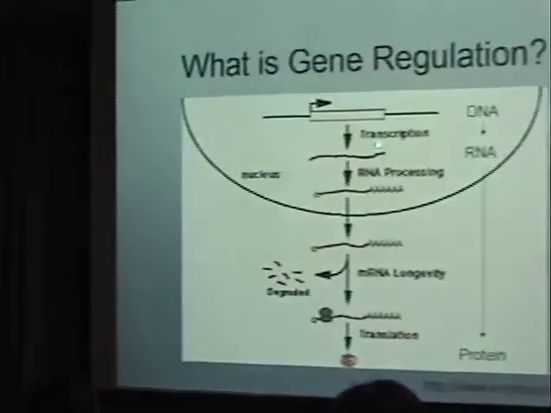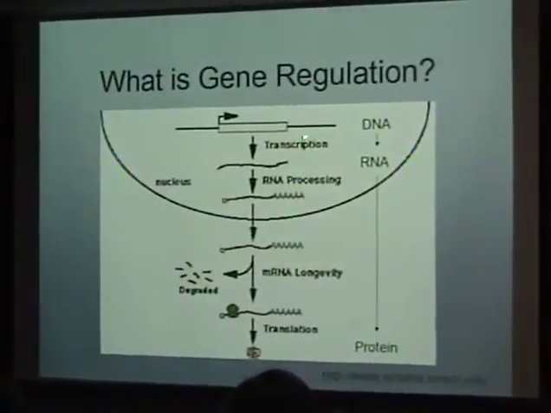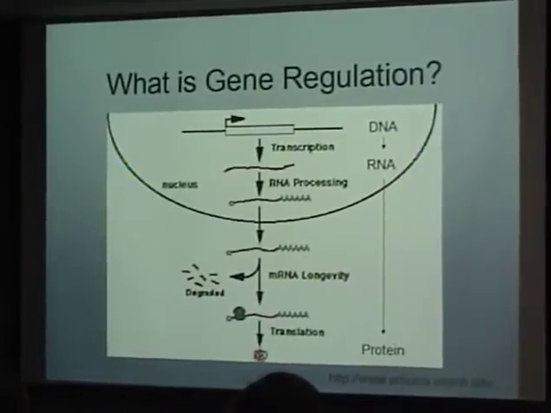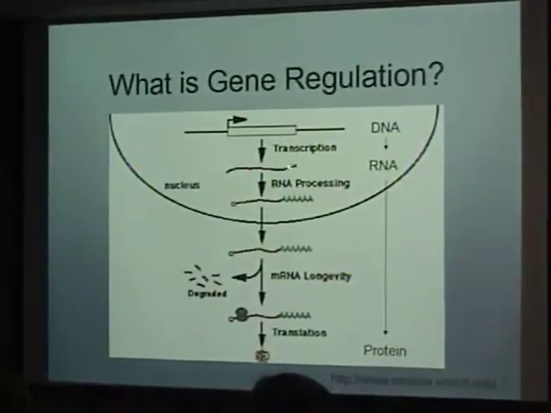Gene regulation can occur at different levels during this process, and primarily the main processes that gene regulation occurs are transcription, post-transcriptional, and translational levels. I specifically focus on the transcriptional level.